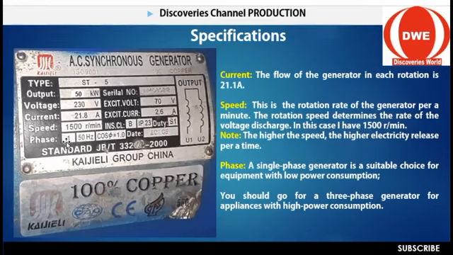So if you're using it for your house alone, then don't go for high phase. Don't go for 3 phase. Just use 1 phase. 1 phase is okay for your house consumption. Then you have the 50 hertz. The 50 hertz is also related to the speed, telling you the speed at which the generator moves at a time.